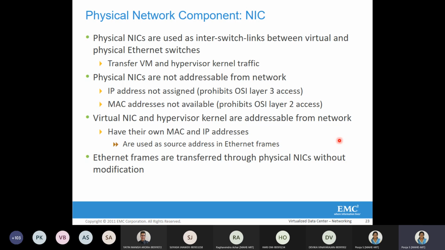So they are actually addressable from the network, which means we can easily identify which VM is causing this much traffic or if some security policy is being violated, so that VM can be easily identified. The main thing here is that whatever data the physical NIC transfers from the virtual switch to the physical switch is all going to be in Ethernet frames. We have to make sure of that.